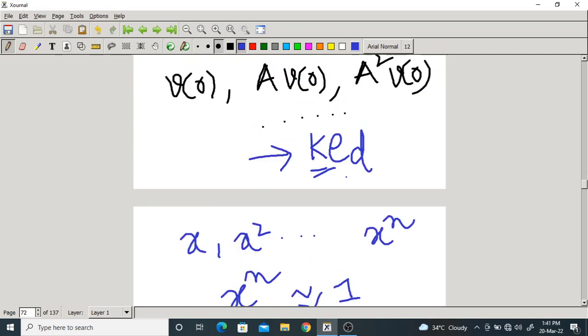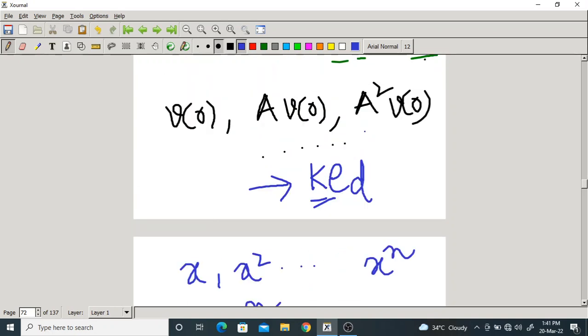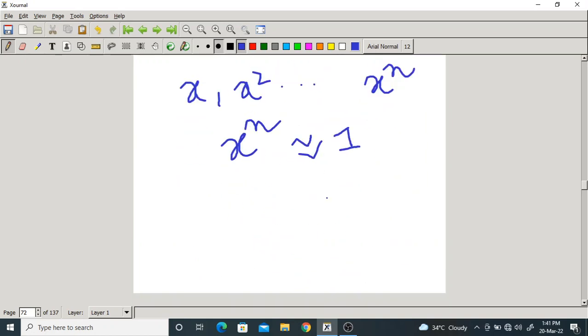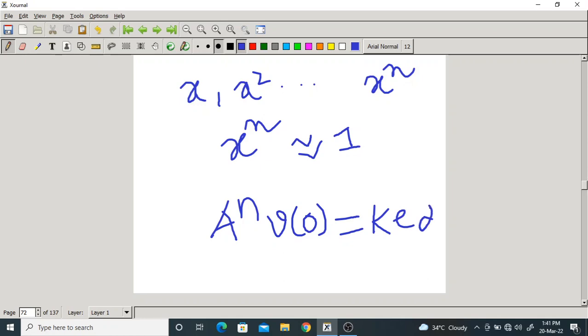In the same way, this series of vectors converges to a multiple of the dominant eigenvector of that matrix, which means after some iterations, A power n v0 approaches some multiplication factor k times ED.